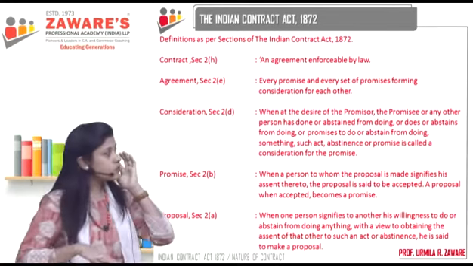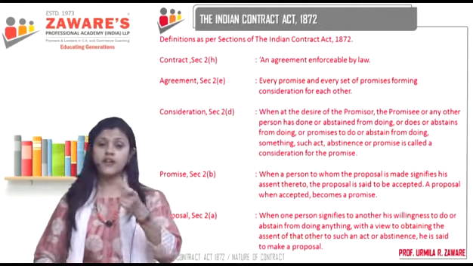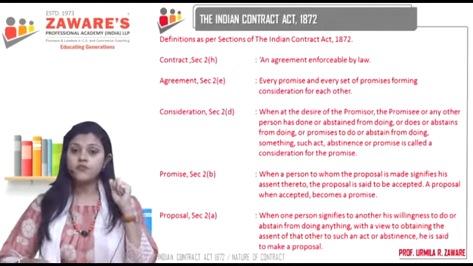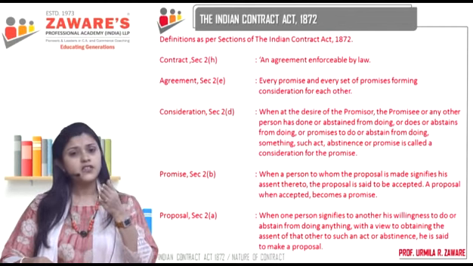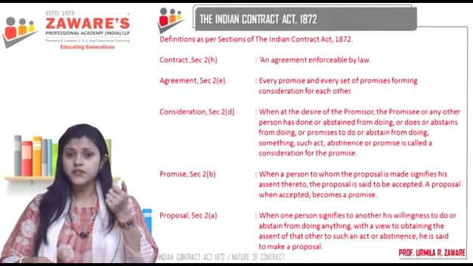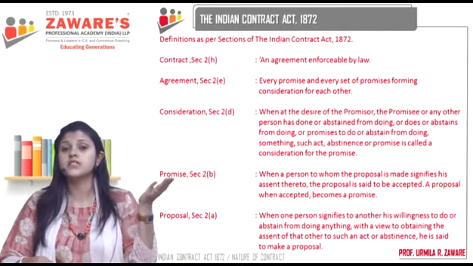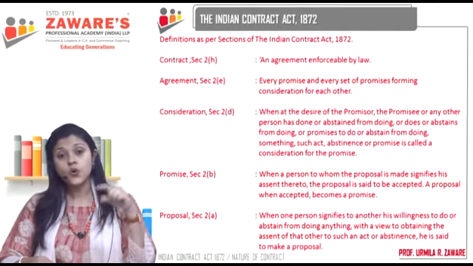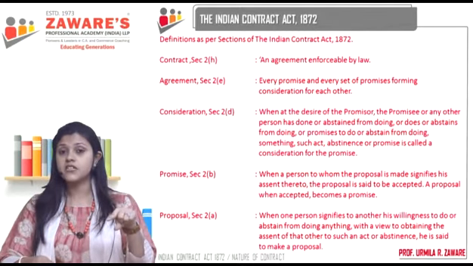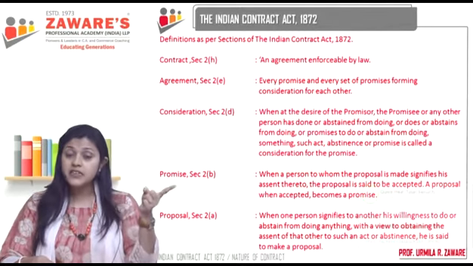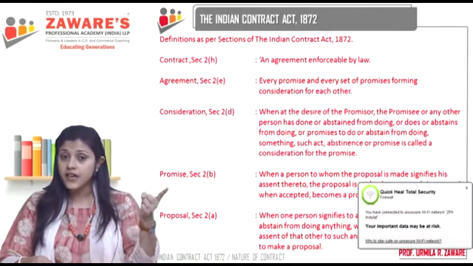Fine. So here between you and your friend, when you are inviting your friend for a movie, is this a commercial or business transaction in the first place? No, it is a social domestic promise, correct? So can this kind of agreement, though acceptance has been given, become a legally binding contract?